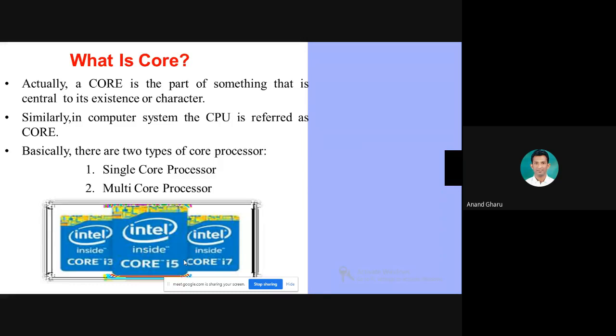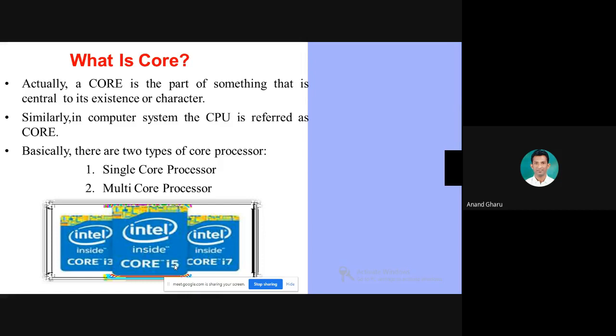One CPU can be referred to as one core, because right now multi-core processors are available in the market. We are using computer systems or laptops with i3, i5, i7 processors, which are multi-core processors. So CPU is also referred to as a core. There are two types of core. You can note down the points: what is a processor, what is a microprocessor, what is the core, what are the types of core processor. There are two types: single core and multi-core processor.